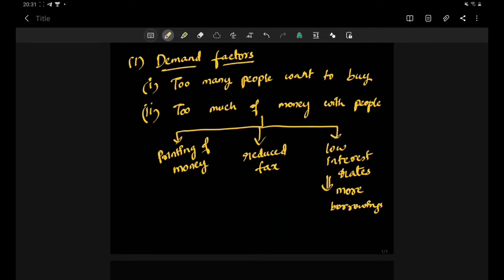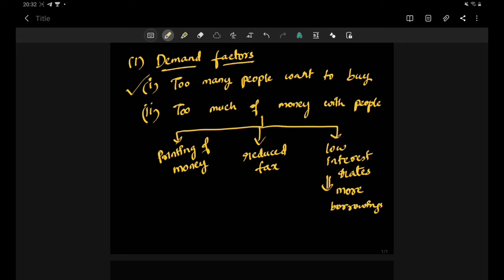So these are the demand factors that we have seen. If too many people suddenly want to buy the same thing, for example hand sanitizer, then obviously the price of the hand sanitizer increases. For example, masks: in the corona pandemic, if suddenly everybody wants to buy a mask, then the price of the mask increases. So this is the first thing that we have learned. And then we have learned, if there is too much money with people, the price level as such will increase.